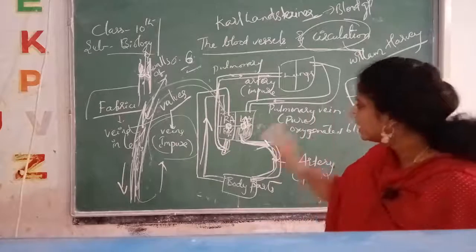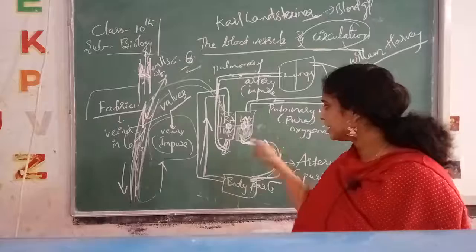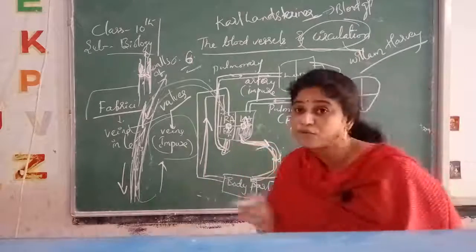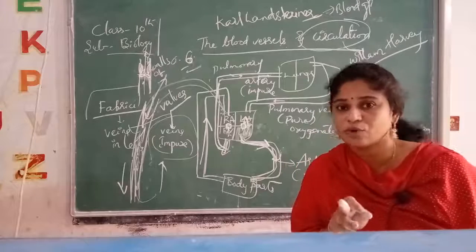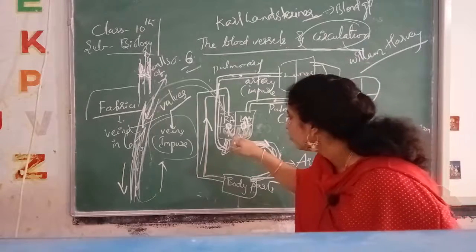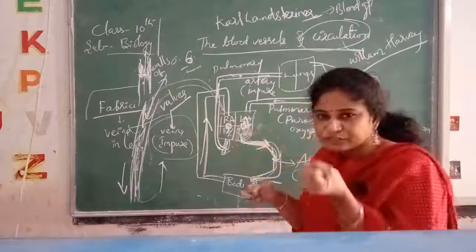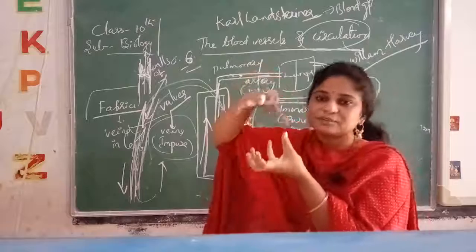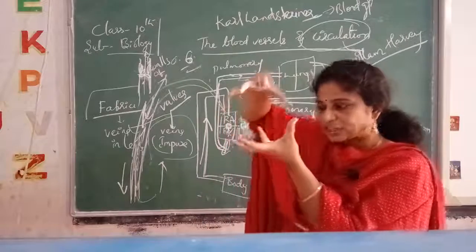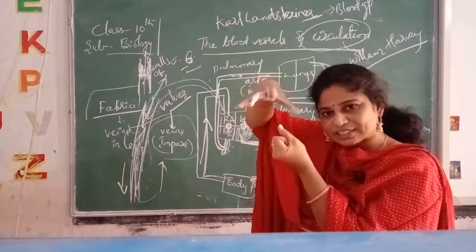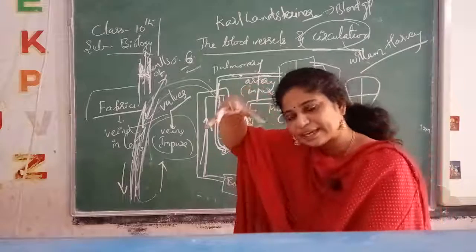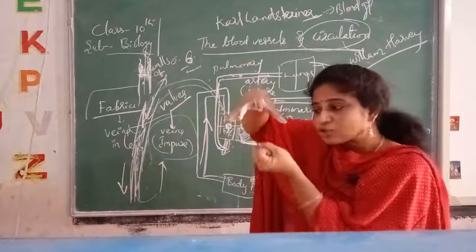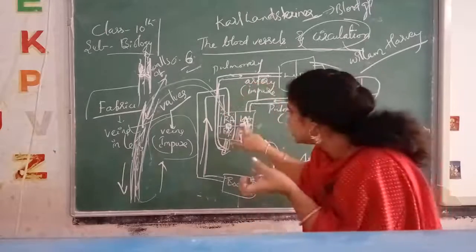In the aorta and pulmonary artery also valves are present, semilunar valves. When the ventricles are contracting, the auricles are in a relaxed position, and the blood is pushed completely into the pulmonary artery and the aorta. But what are the two openings present here?